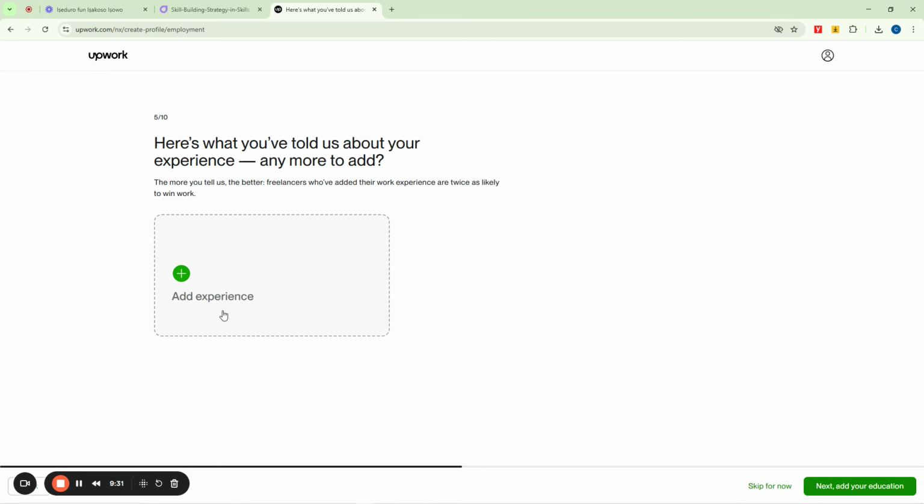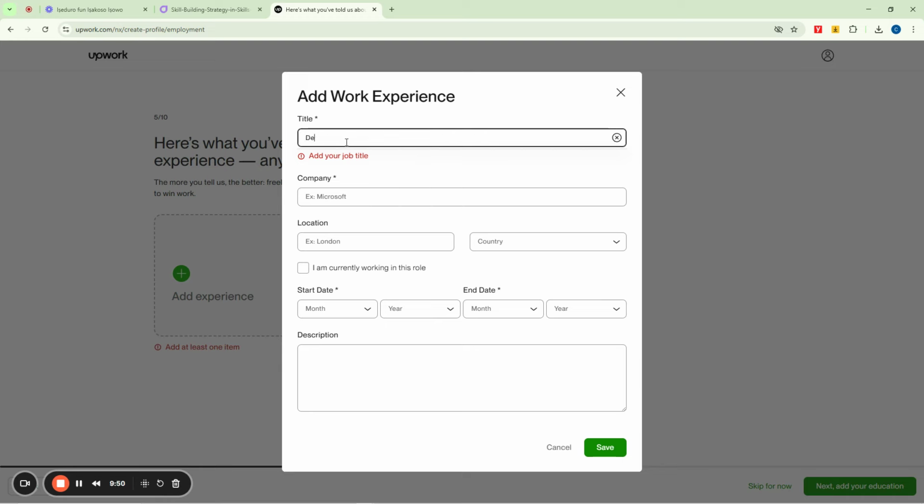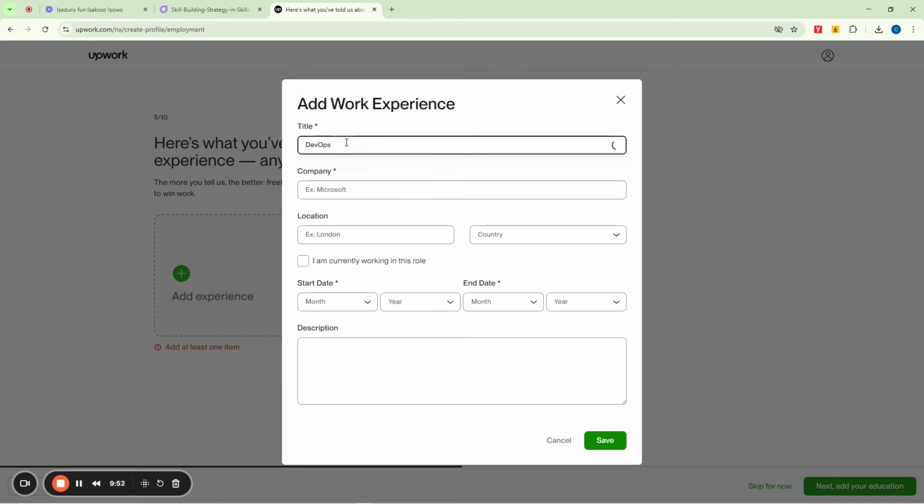Any more to add? You can simply click here to add more if you have any, but if you don't have any, you can click on what? Add your education. Okay, I think I can just simply add here now. I can say, okay, I worked at so and so company. I can say, okay, maybe I worked at digital which I can call it what? I can call it what? DevOps, DevOps intern, right? The company should be what?